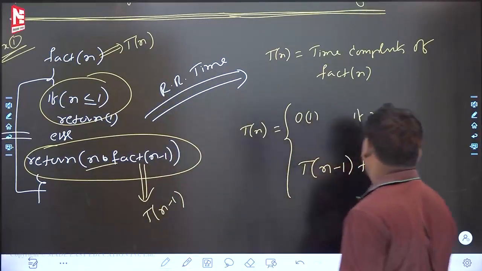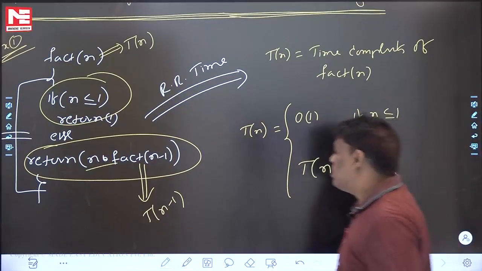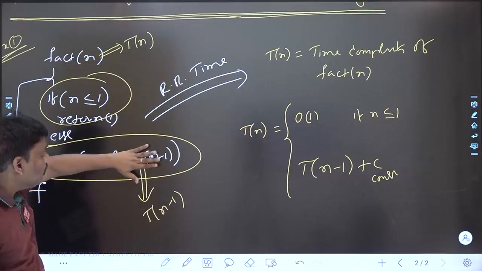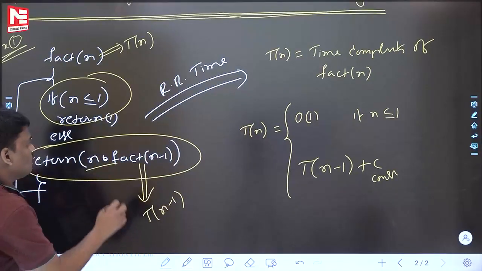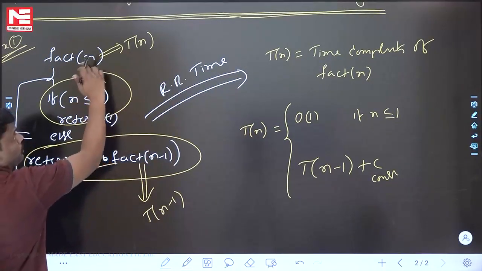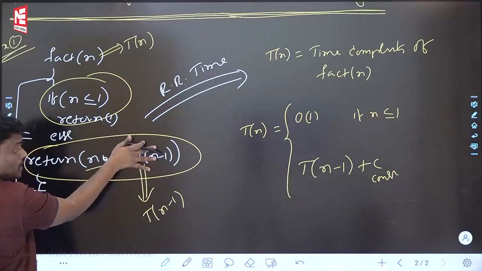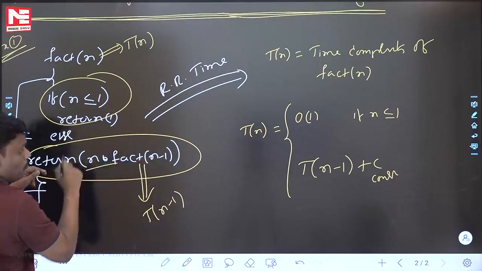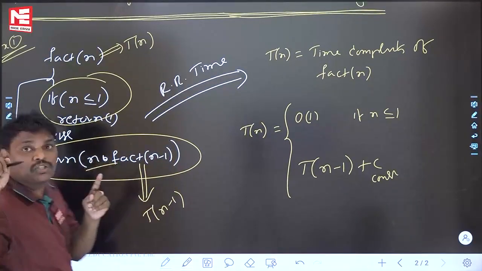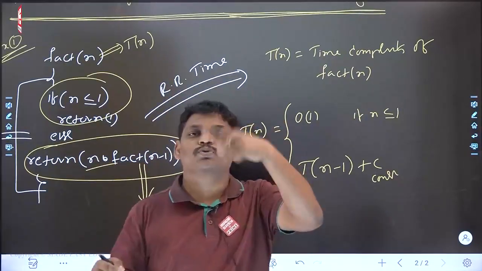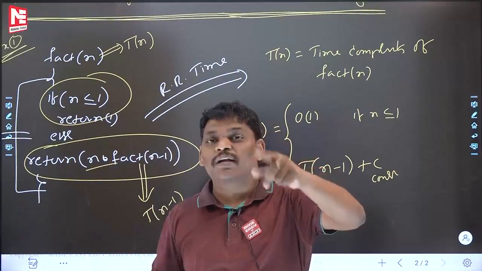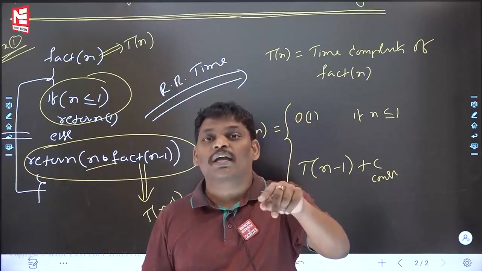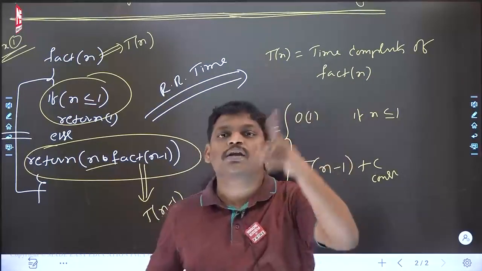Some people are asking one more interesting question. Suppose fact of n is Tn, that is fine, and fact of n minus 1 is Tn minus 1, that is also okay. Suppose fact of n minus 1 is not there, only n is there, then it is constant. If anyone writes n as the time complexity, what is the meaning? One loop should be there. If n square, two nested loops should be there. If log n, there should be a loop running log n times.